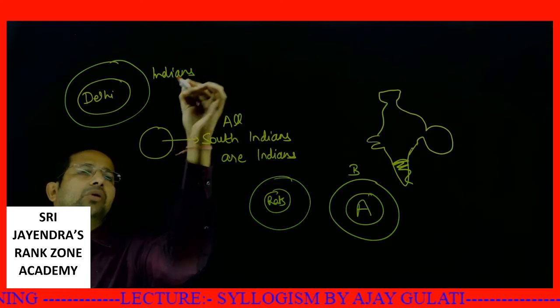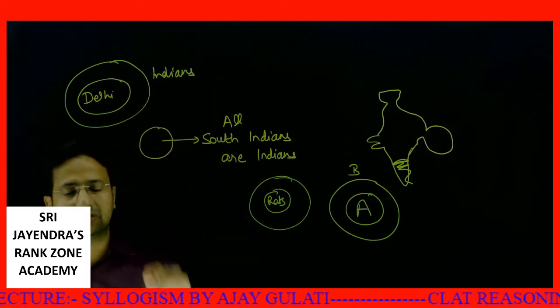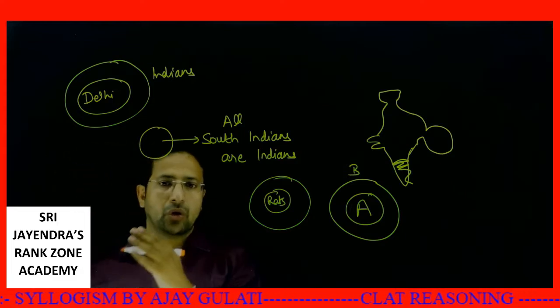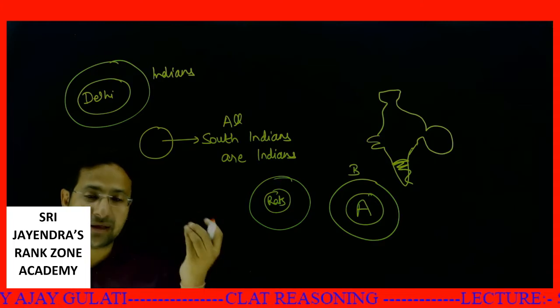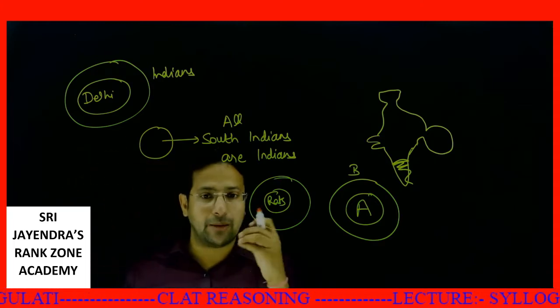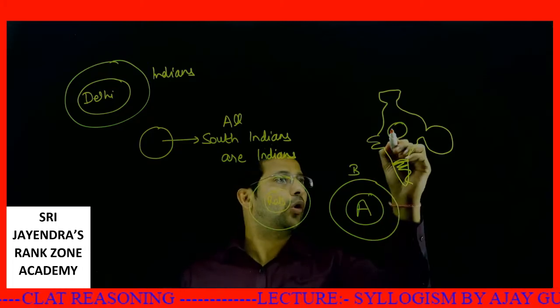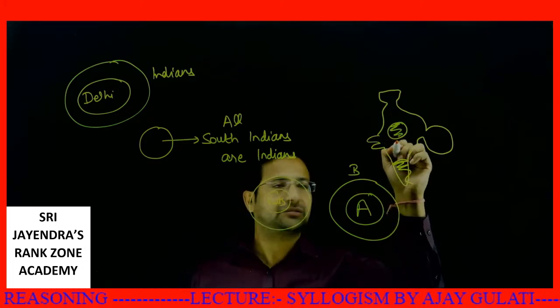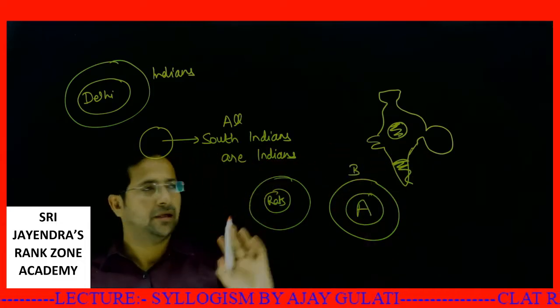Obviously true. All Delhites are Indians. All the people who live in Delhi are Indians. All Marathis are Indians. Definitely. All MPNs are Indians, that is very, very easy. See, Maharashtra, MP is here. So all the people who live in Maharashtra, Madhya Pradesh live in India. So all MPNs are Indians this way.